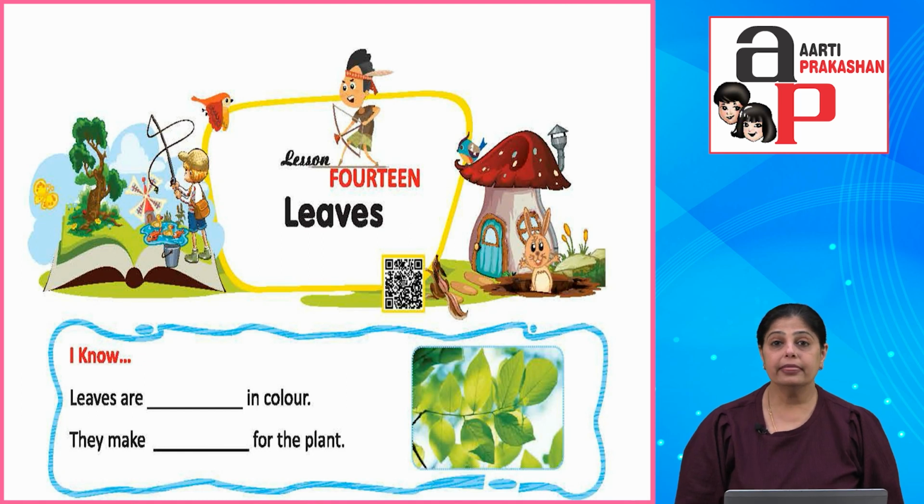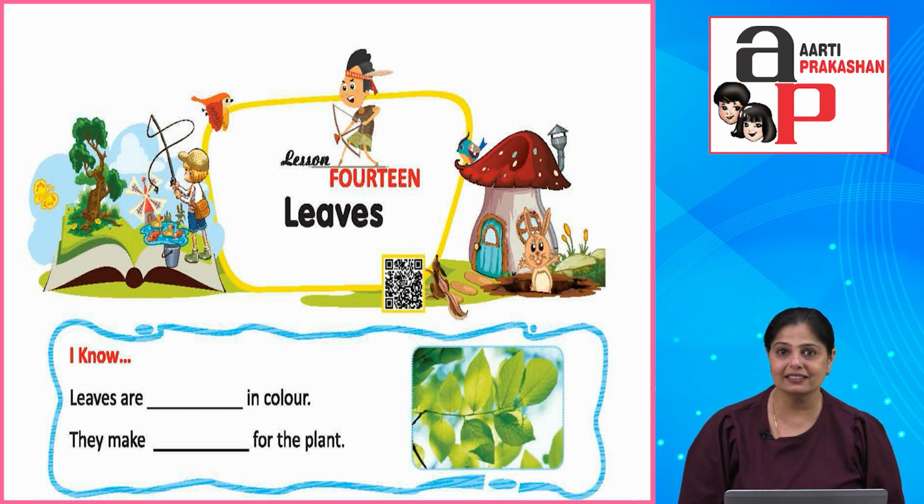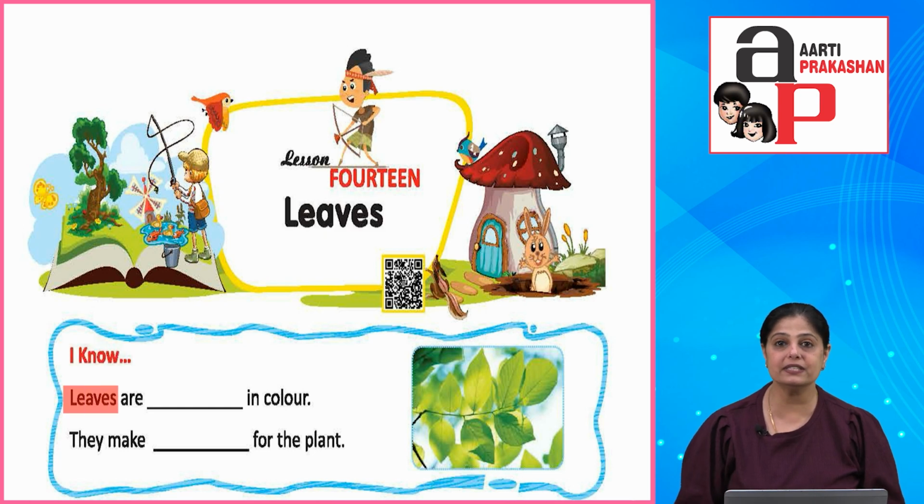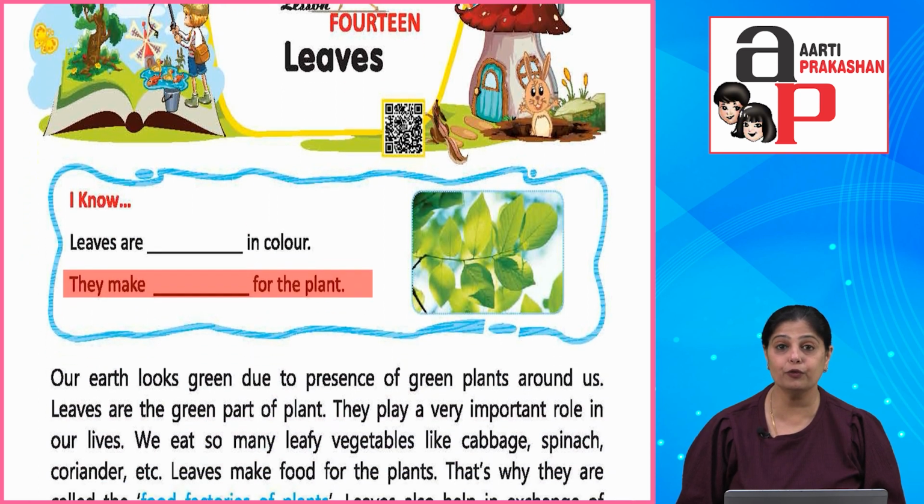So children, now that we know about plants, let's look at one of the parts of plants, which is called the leaves. Leaves are very important to us and to the plants as well. Let's see about leaves. I know leaves are dash in color. What is the color of leaves? I know it is green in color. They make dash for the plant. They make food for the plant.